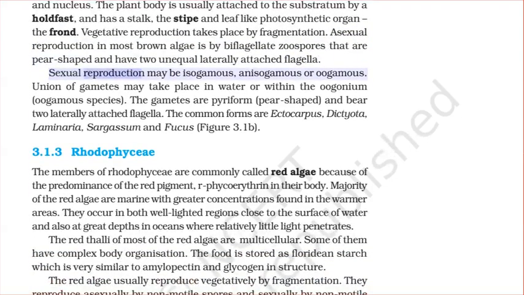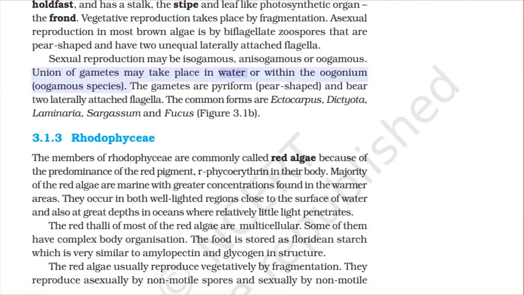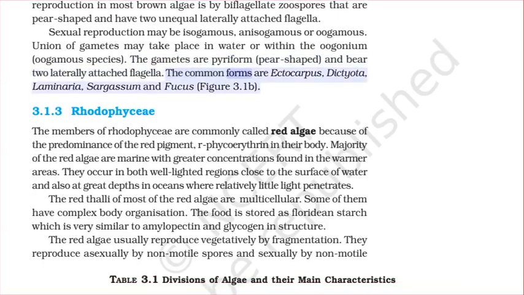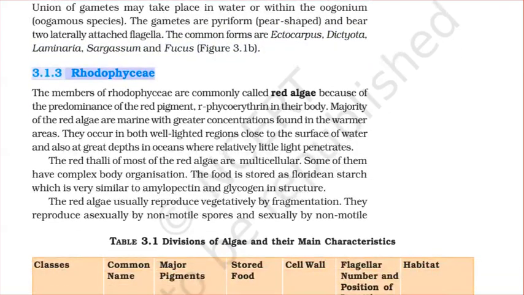Sexual reproduction may be isogamous, anisogamous, or oogamous. Union of gametes may take place in water or within the oogonium in oogamous species. The gametes are pyriform, pear-shaped, and bear two laterally attached flagella. The common forms are Ectocarpus, Dictyota, Laminaria, Sargassum, and Fucus, figure 3.1b.